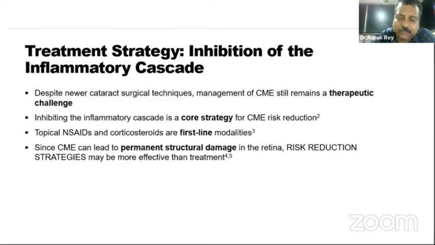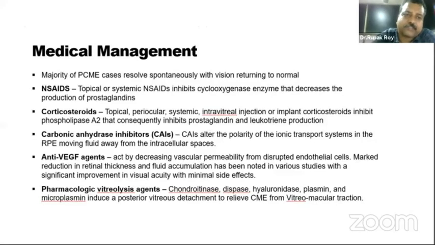If the patient's CME is not resolving after using NSAIDs, we can step up the therapy. Step up the therapy can be using corticosteroids, which can be used topically, or best, as a subtenon or an intravitreal injection. Intravitreal injection is preferred because there is always a higher risk of glaucoma with the subtenon depot injection.